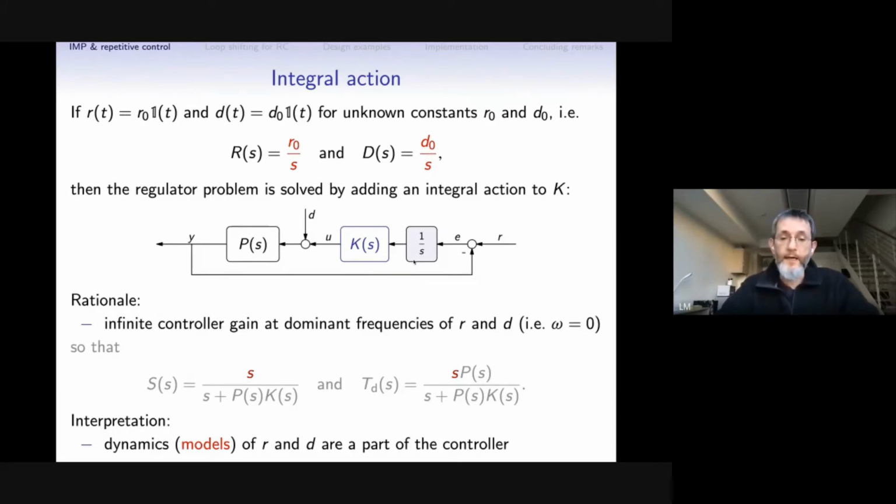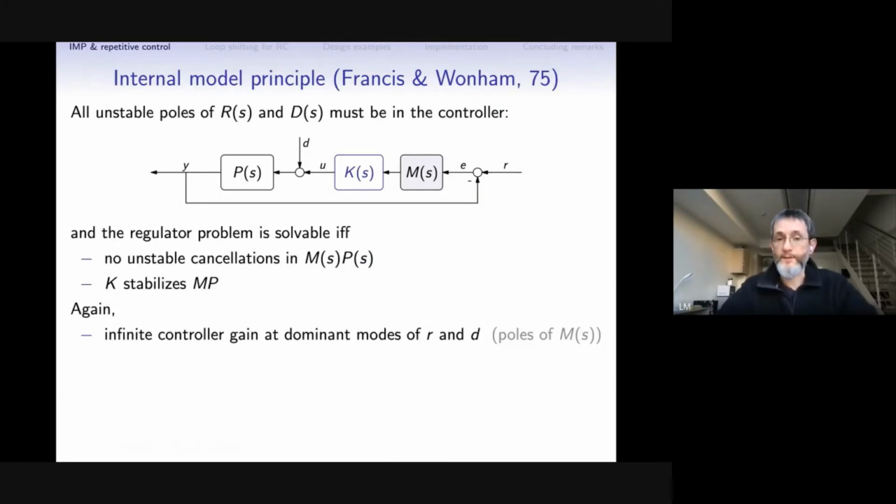And this is the basis of the celebrated internal model principle, where this idea can be extended to a much wider class of signals. Namely, it says that all unstable poles of the Laplace transforms of the reference and disturbance signals must be a part of the controller. So in a sense, the controller should contain a model of the external world. In this case, the problem is perfectly solvable if there are no unstable cancellations between the model and the plant, and if K stabilizes the augmented plant MP.